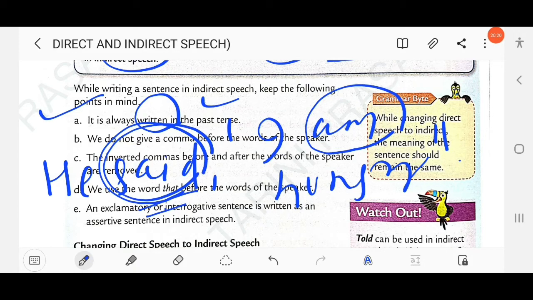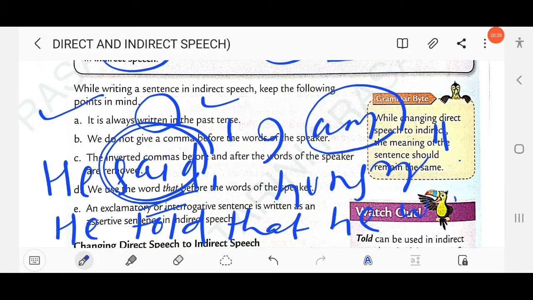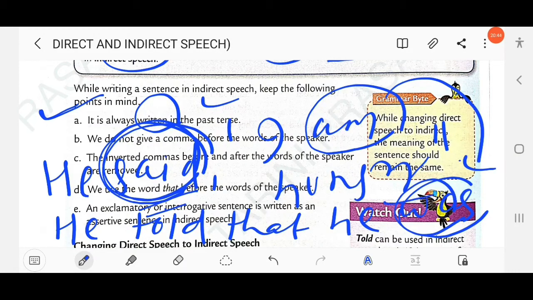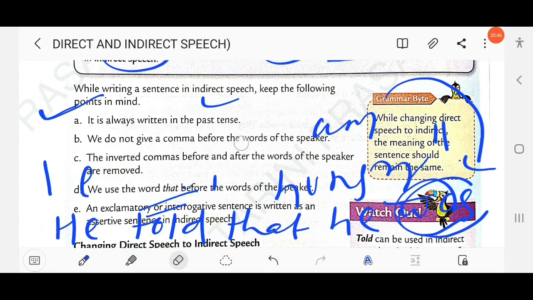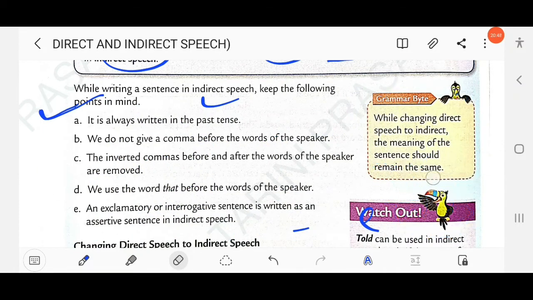So when we change direct into indirect, its indirect speech will be: he told that he was. Here "am" is changed into "was", because the reporting verb is in the past tense. Clear? That's why the first point is mentioned. It is always written in the past tense.